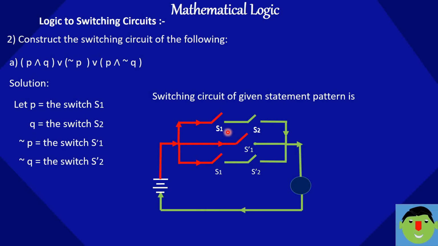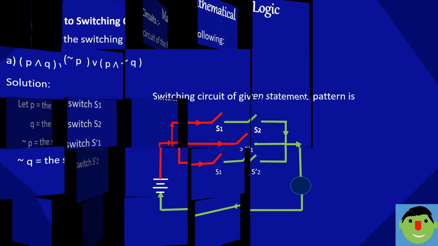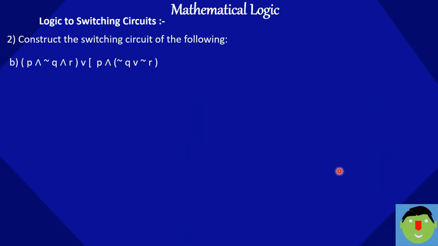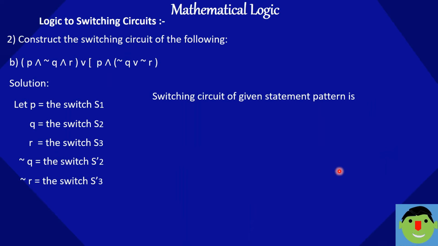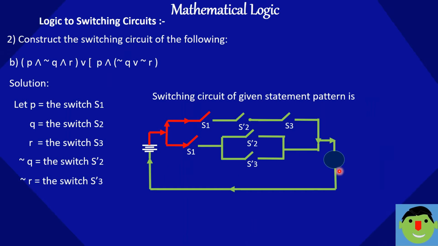So here S1 and S2, OR S-1, then OR S1 and S-2. For this statement, we can draw the circuit diagram likewise.